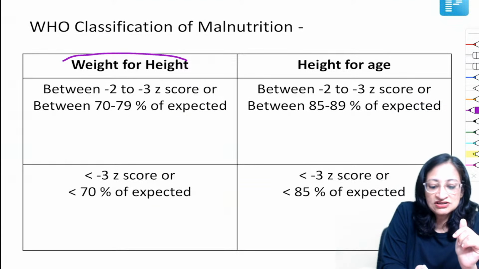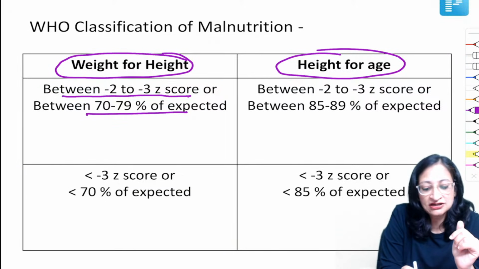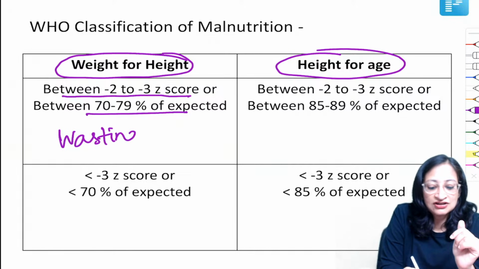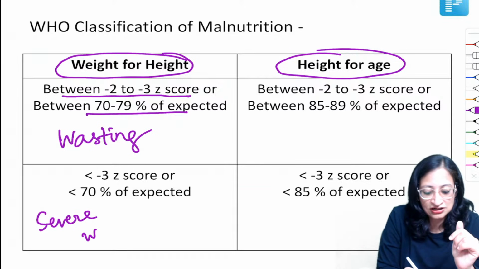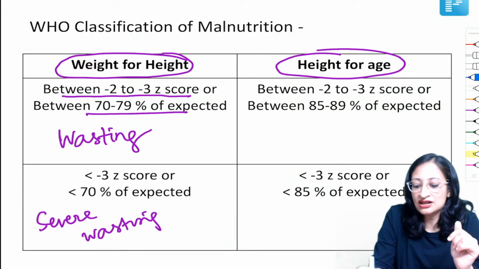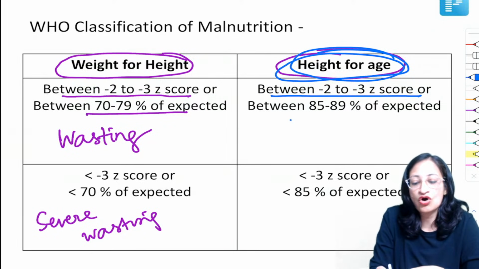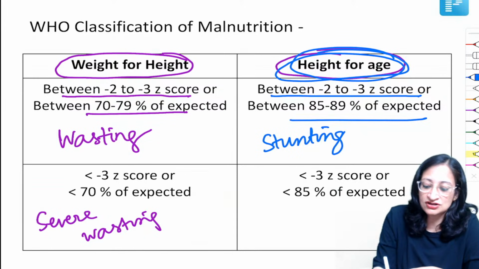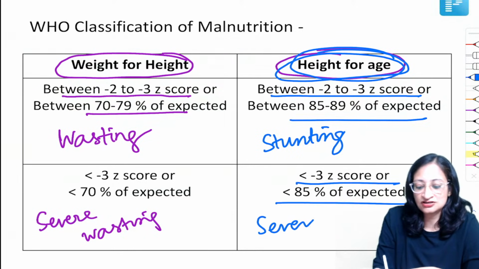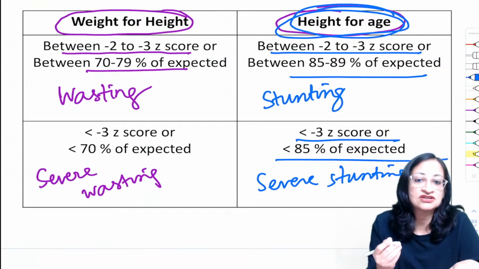So what do we see here? We see the weight for height and height for age. If the weight for height is between -2 to -3 Z-score or between 70 to 79% of expected, then we call it wasting. While if it is less than -3 Z-score or less than 70% of expected, again it is wasting, but it is severe wasting, right? Now, if we look at the height for age, as was given in this question, if the height for age is between -2 to -3 Z-score or between 85 to 89% of expected, it is stunting. While if it is less than -3 Z-score or less than 85% of expected, then it is severe stunting. And if there is edema, you add the word edematous in front of the name of that category. Edematous wasting or edematous stunting.